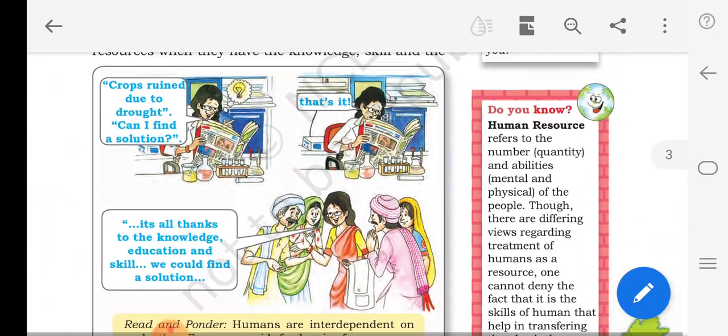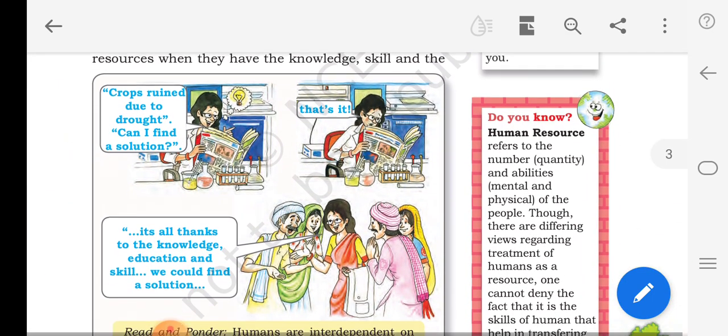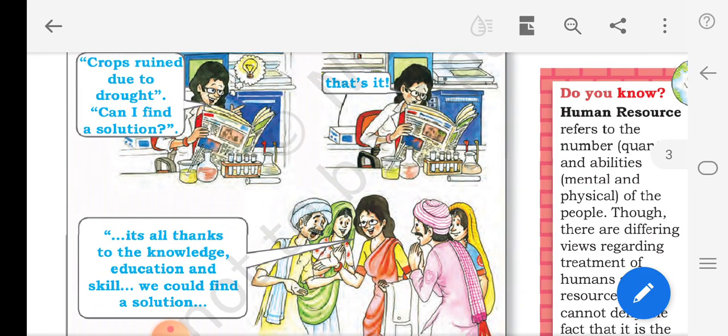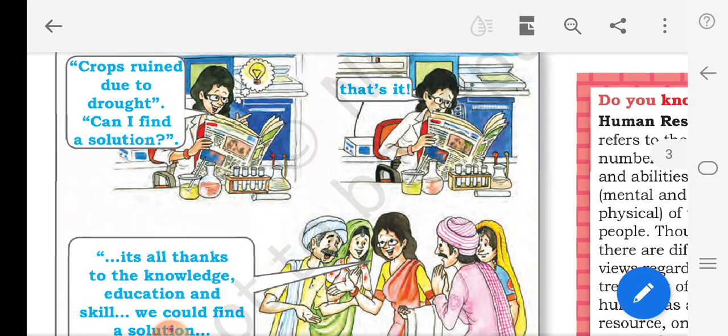Now let's see this image. By looking at this image you will understand what is human resource. See, crops ruined due to drought.